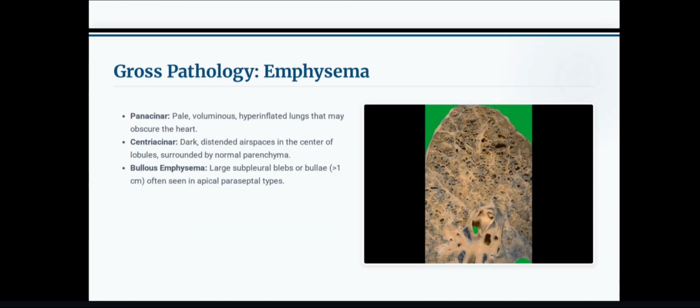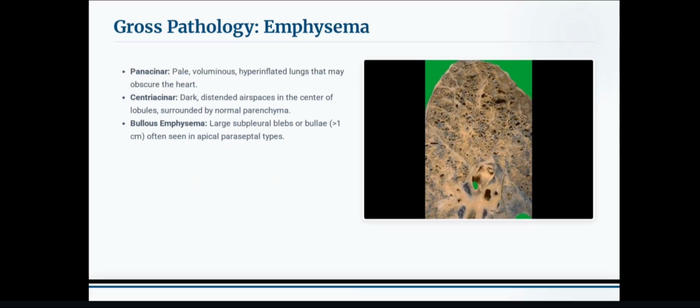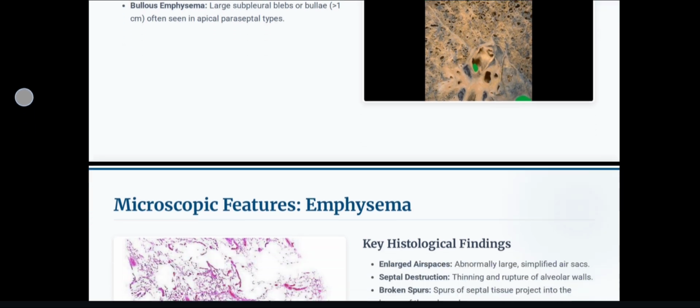Gross pathology of emphysema. Panacinar: pale, voluminous, hyperinflated lungs that may obscure the heart. Centriacinar: dark, distended air spaces in the center of lobules, surrounded by normal parenchyma. Bullous emphysema: large subpleural blebs or bullae, more than 1 cm, often seen in apical paraseptal types.